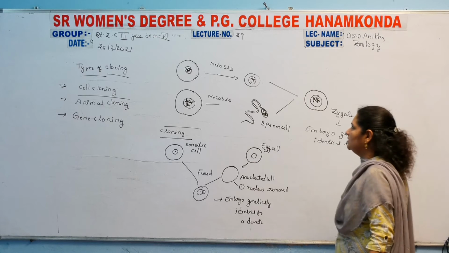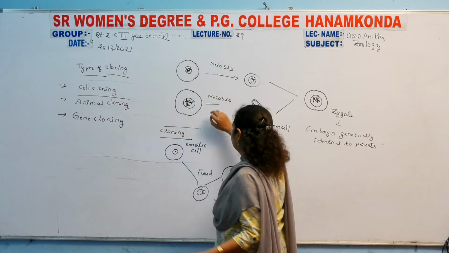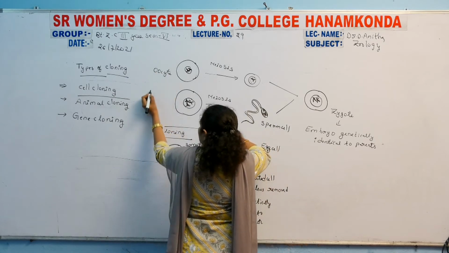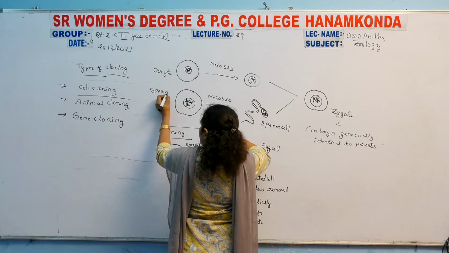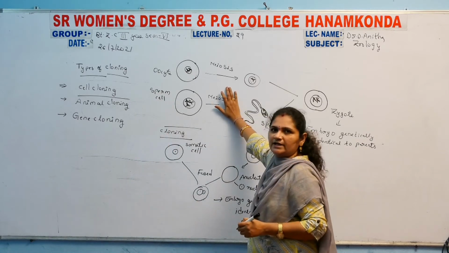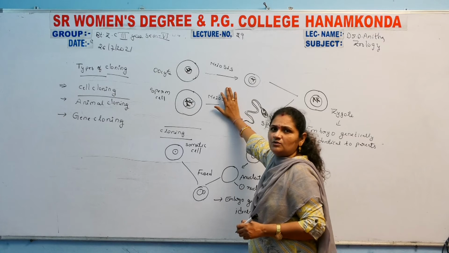See the variation. Actually, this is an oocyte and this is the sperm cell. The ovum mother cell is called an oogonium, and from there the oocytes are formed.